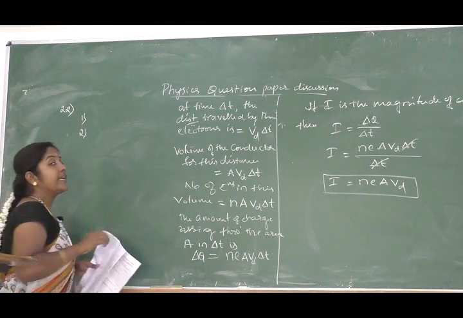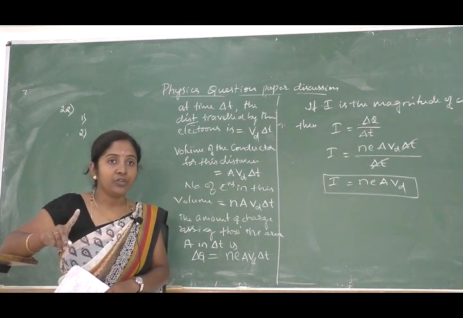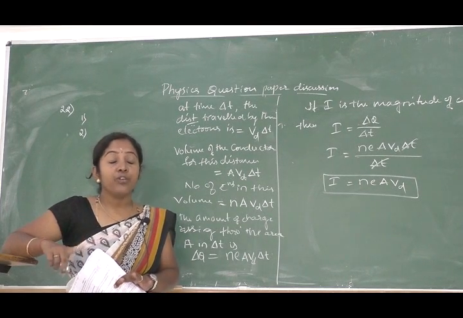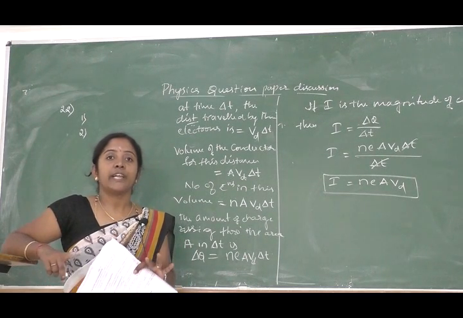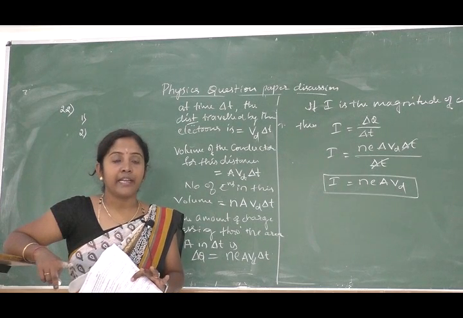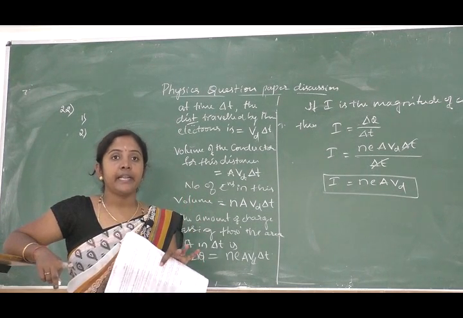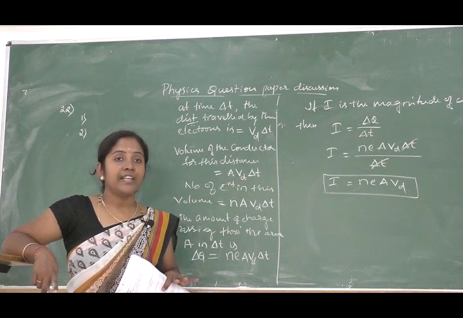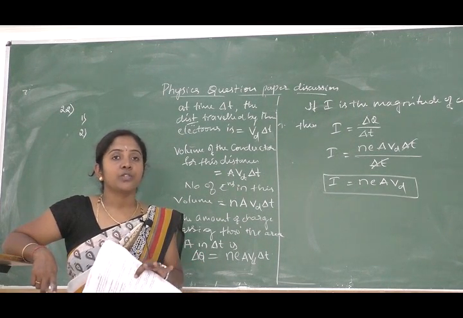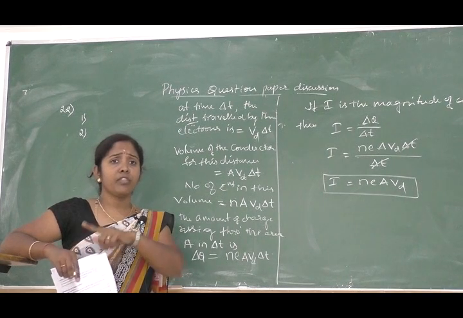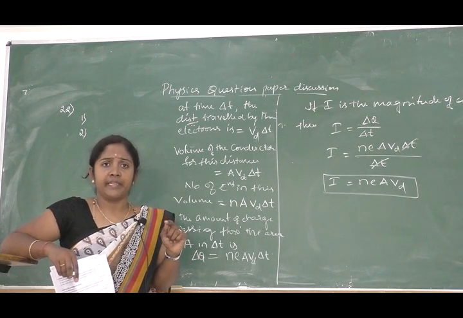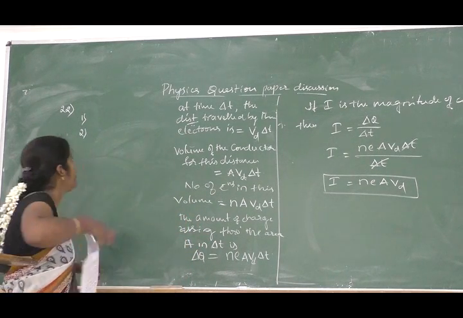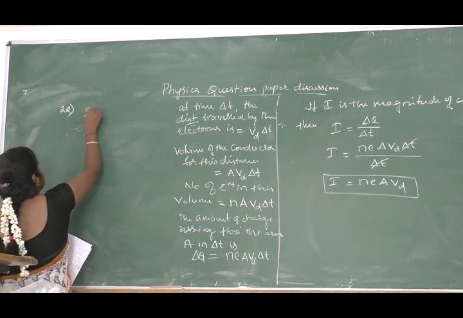Next one is directly proportional to length of the current element and directly proportional to sine of the angle between the current element and the line joining the point and the element, right? And last one is inversely proportional to square of the distance between the point and the current element, right? So this is a statement. You have to mention this.